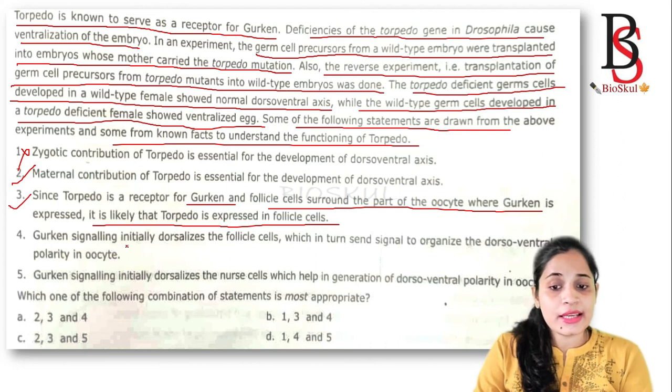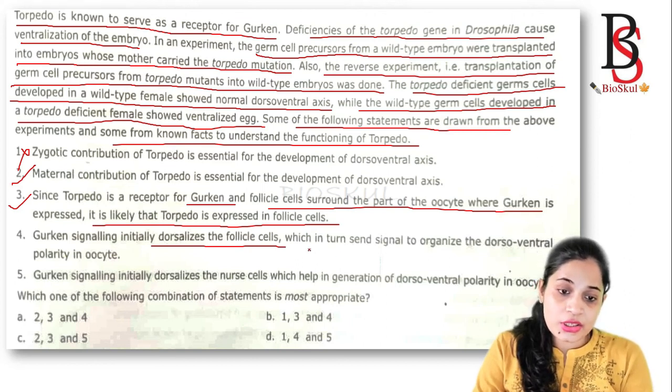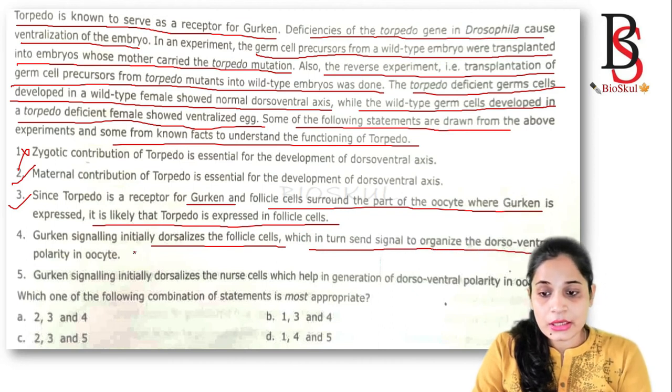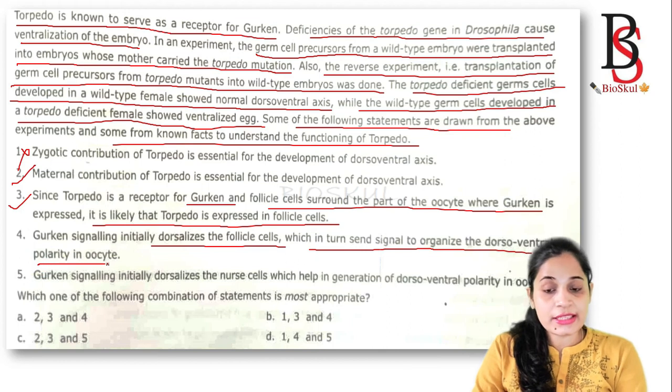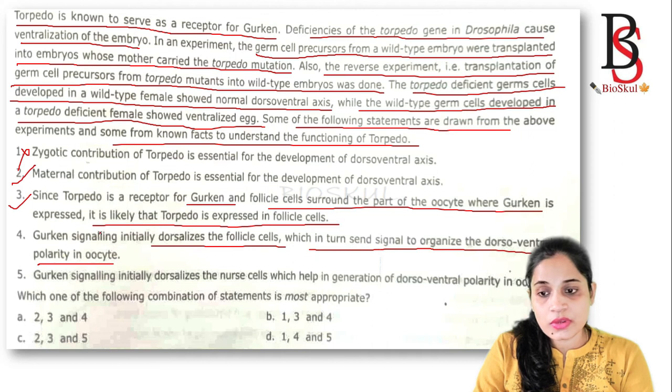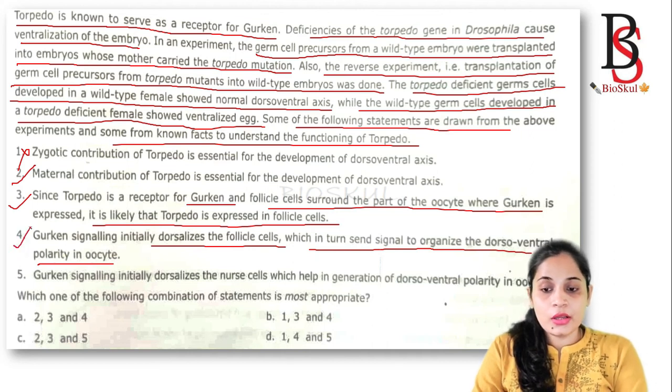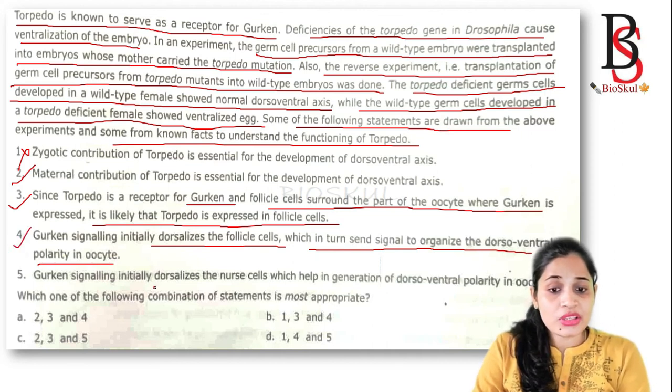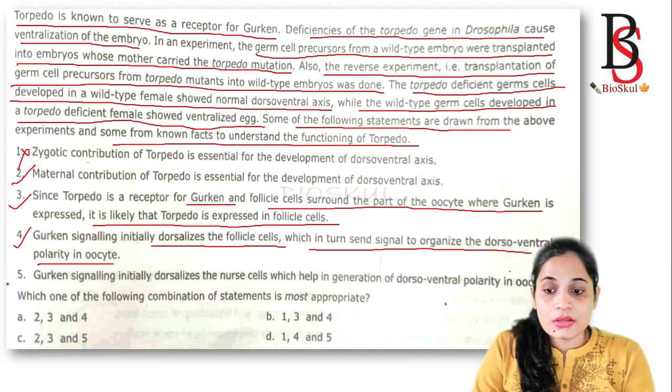Gurken signaling initially dorsalizes the follicle cells, which in turn send the signal to organize the dorsal ventral polarity in the oocyte. So this one is correct. Gurken signaling initially dorsalizes the nurse cells, which help in the generation of dorsal ventral polarity in the oocyte. No, because it only dorsalizes the follicle cells.